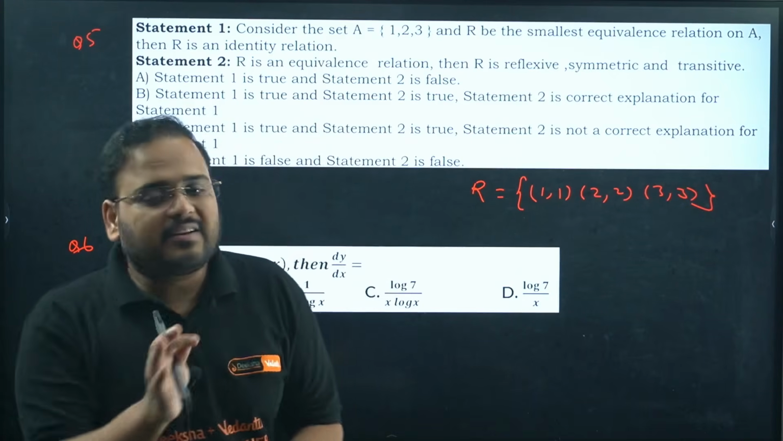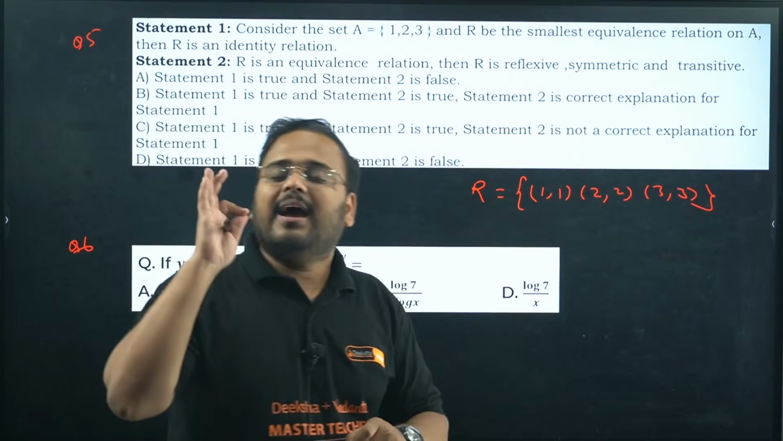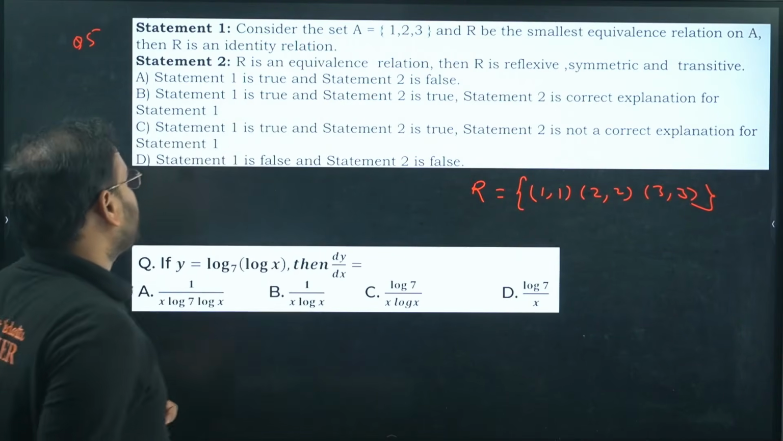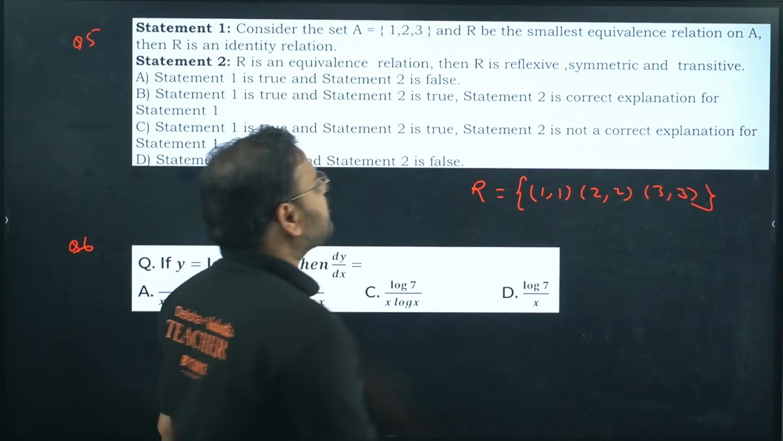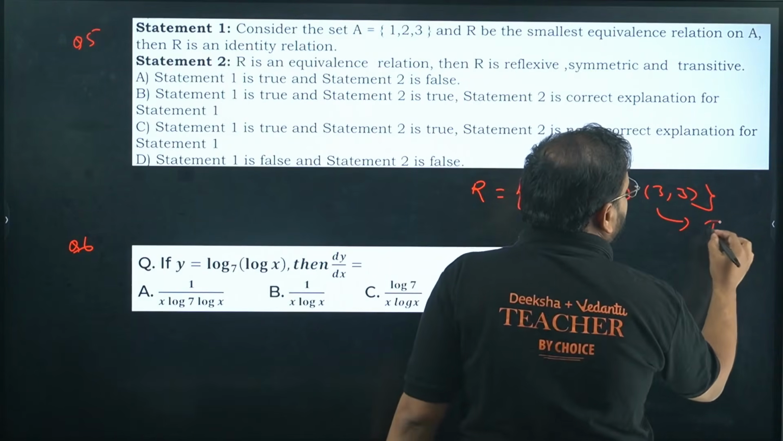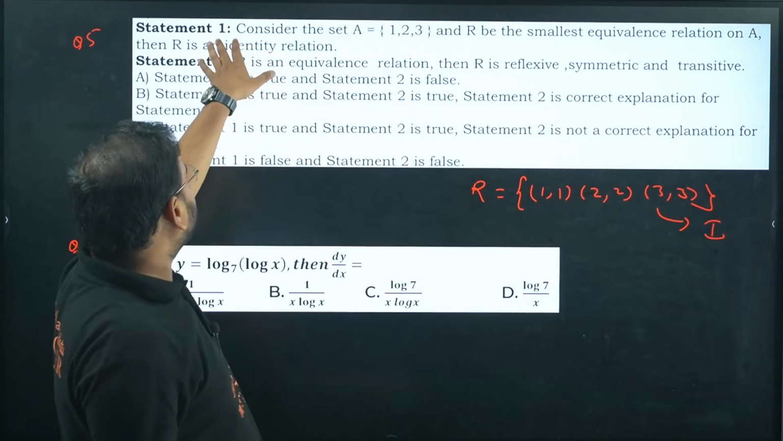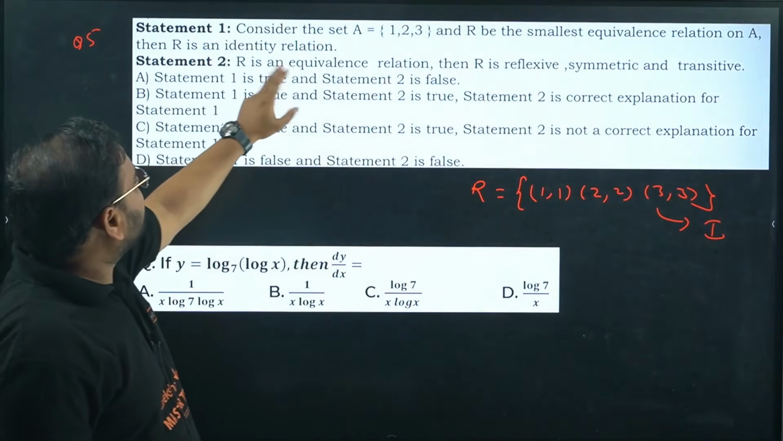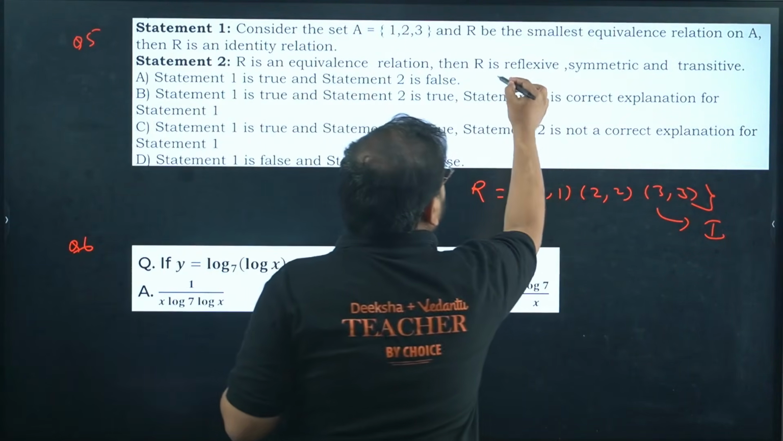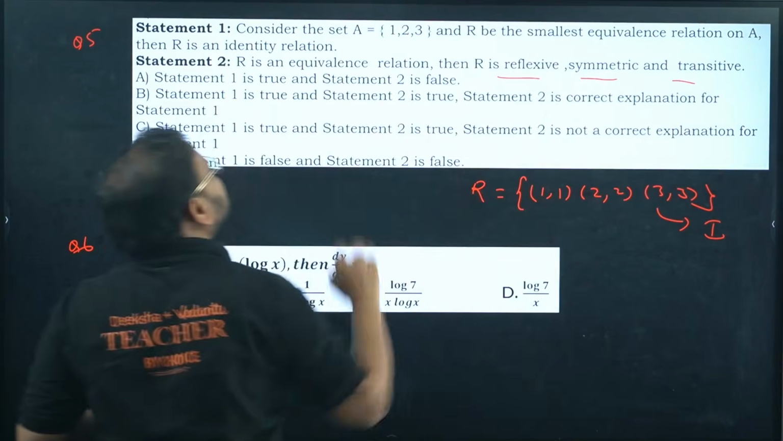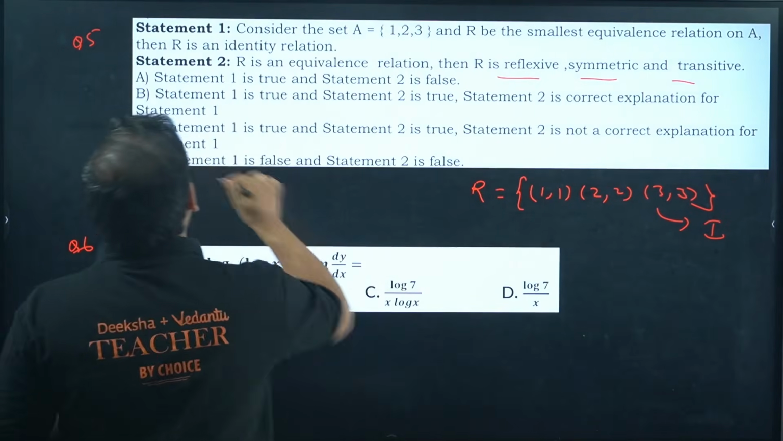It means all three properties hold true, hence the given relation is the smallest equivalence relation. Sir, then R is the identity relation? Yes, it is true, correct. This is an identity relation, meaning each element is mapped to itself. So statement 1 is true. Statement 2, now you check. R is an equivalence relation. Yes, both of these are true. A relation is an equivalence relation when it is reflexive, symmetric and transitive, and this explains the first one. So your answer is both are true and 2 is the correct explanation for statement number 1.